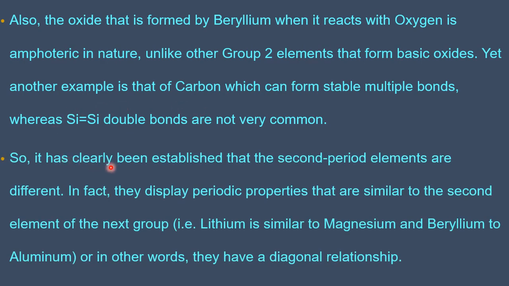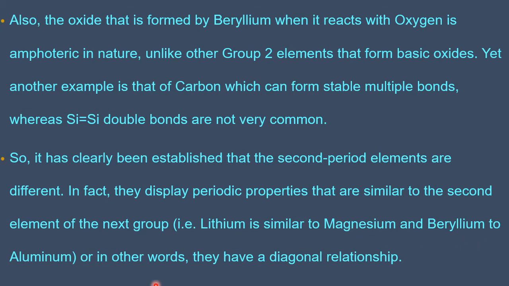So it has clearly been established that the second period elements are different. All these examples prove that the first member in a particular family is different. In fact, they display properties similar to the second element of the next group. This is very important. Lithium is similar to magnesium. Lithium is the first member of the first group, whereas magnesium is the second member of the second group.